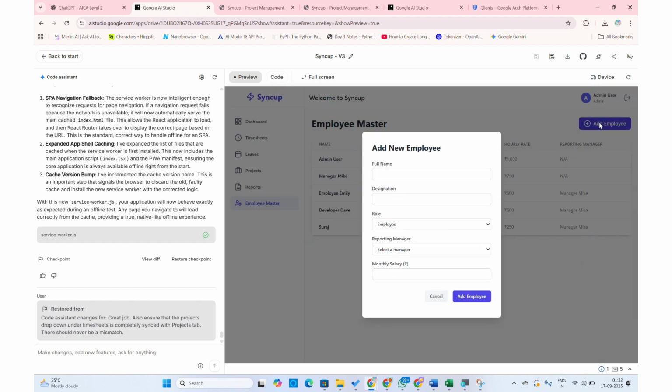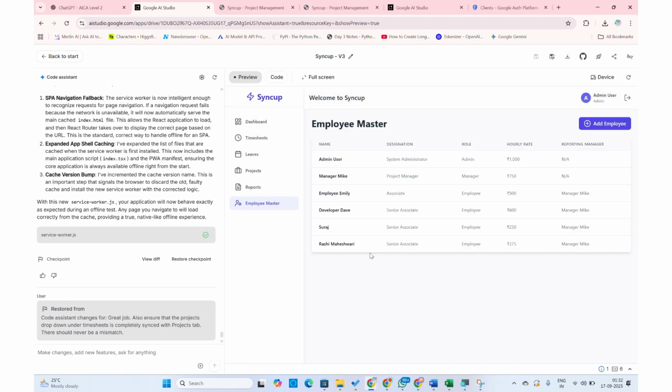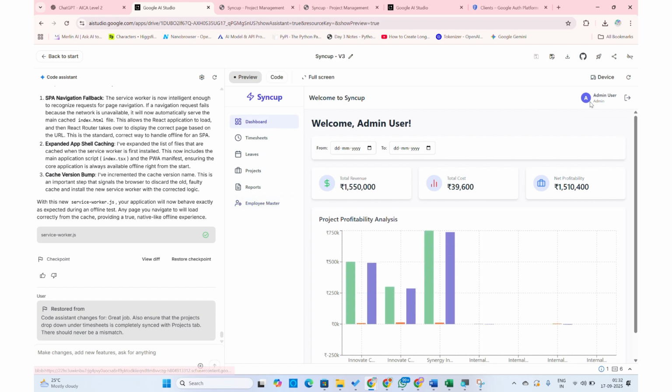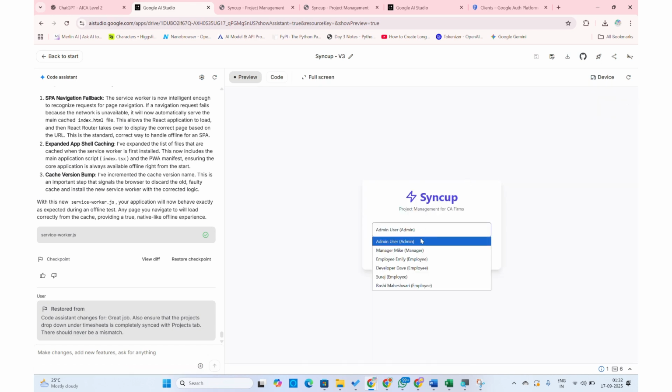I add another employee named Rashi, right? The designation is senior associate. Here's an employee, and Mike is the manager of this employee, and the rate is 60,000. Add it. With 60,000, the corresponding hourly rate, which is automatically calculated, is 375. Now let me go and log in using Rashi. Here automatically a login for Rashi comes up.